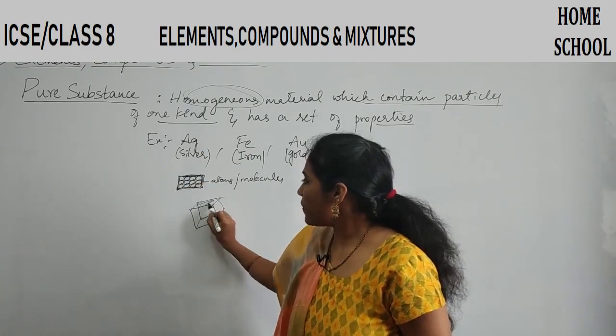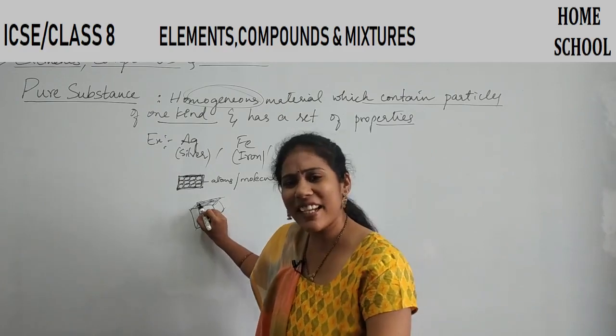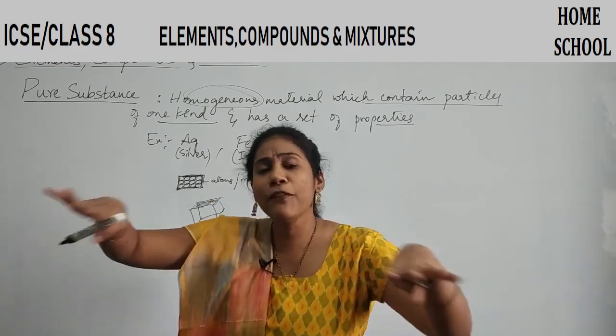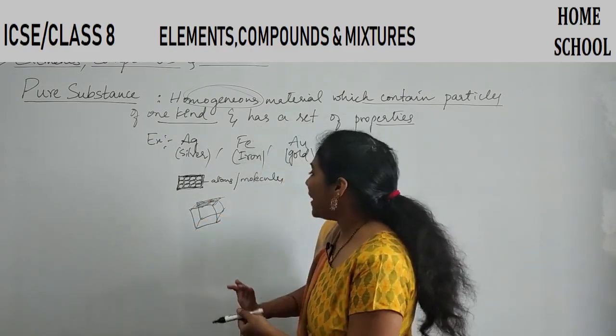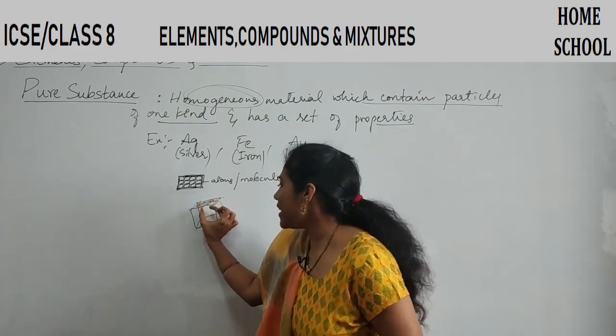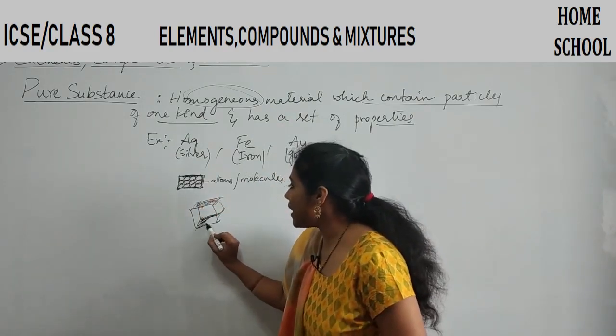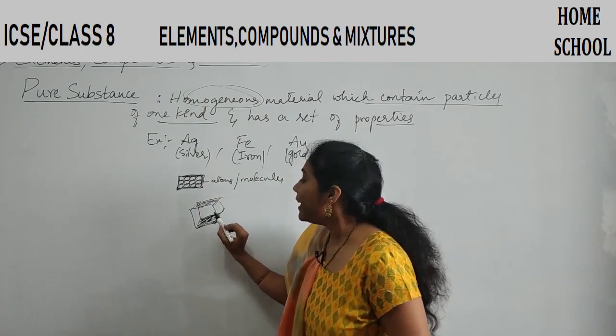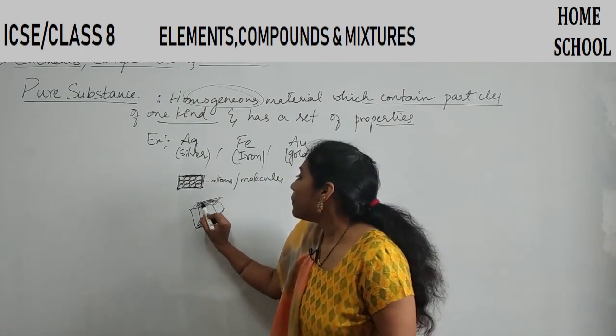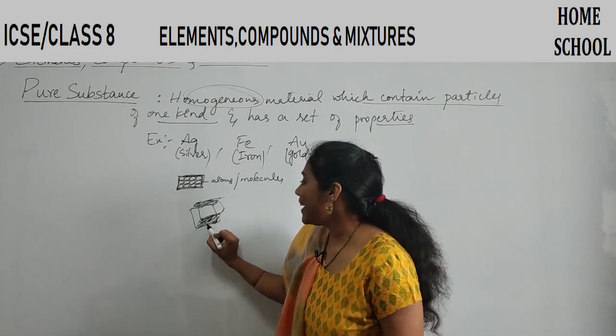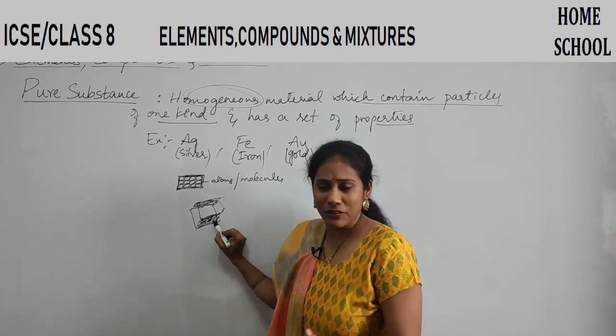Say this is one surface. Here also you will find silver atoms spread uniformly. You don't find more silver atoms on one surface and fewer silver atoms on another surface. Say this is another surface of the piece. It's not that you have more silver atoms in this area and fewer silver atoms in this area, right?